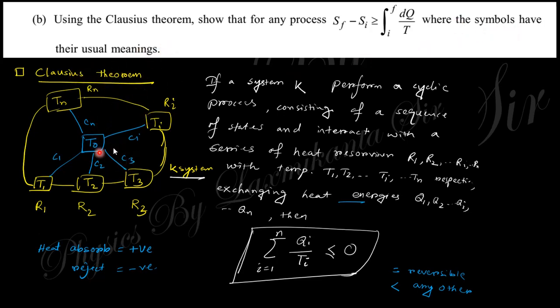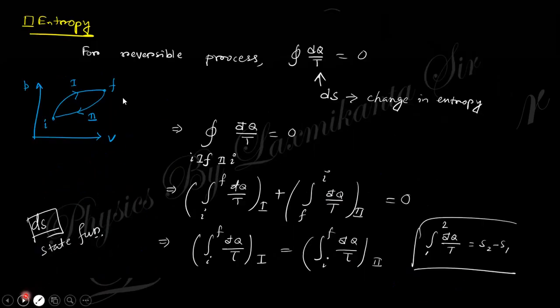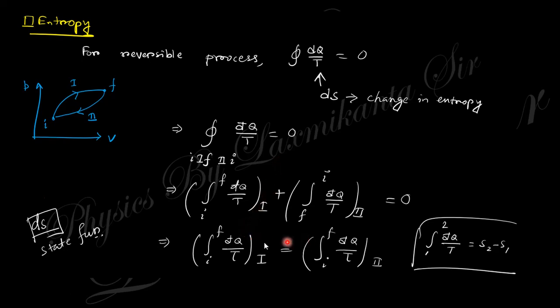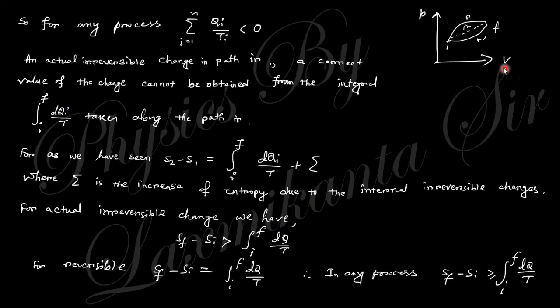So this is the Clausius theorem we already discussed in the theoretical class. Any system performing a cycle obeys this relation: the integral is less than or equal to 0, where equal to is for reversible, and for any other process it is less than. And the entropy definition will be obtained from here. Here you can write there is process R, which is reversible, and IR is the irreversible process. If you take this reversible process, the separation will be like that, and this is the increase in entropy from the internal irreversible changes. This is for the reversible change. So this is greater than this one.